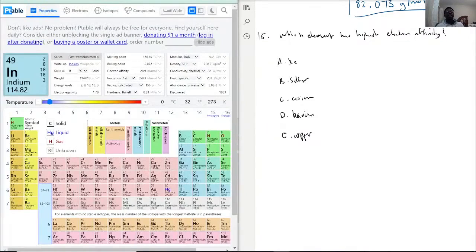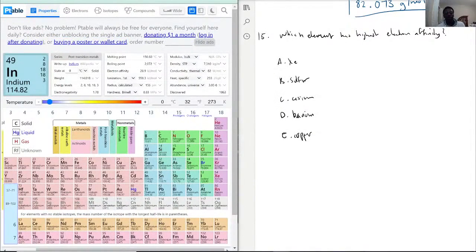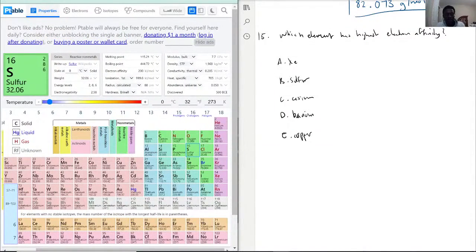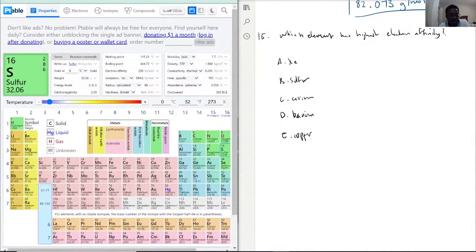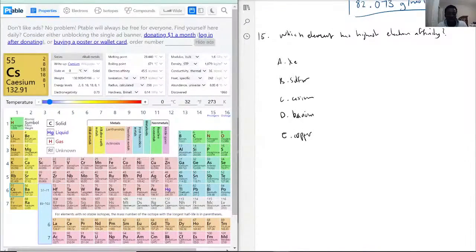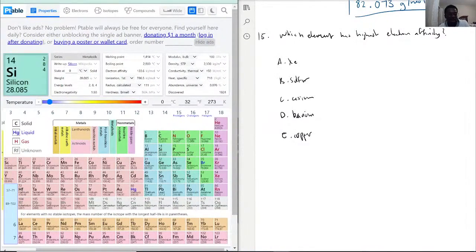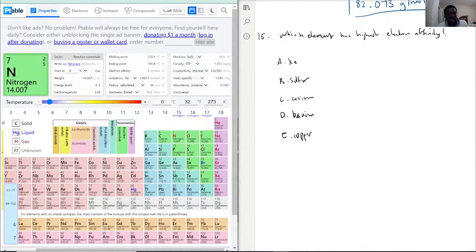So let's look at the periodic table to find out where these are located. This is xenon down here. This is sulfur up here. Cesium is going to be all the way over here. Barium is going to be right next to cesium, and copper is going to be in the transition table right here. To find out the electron affinity, it's quite similar to the electronegativity, but not quite.